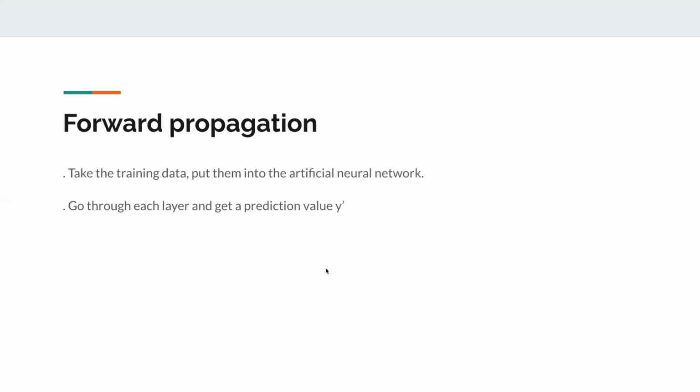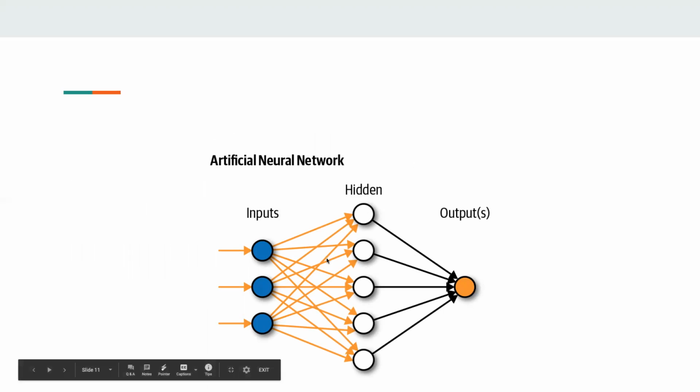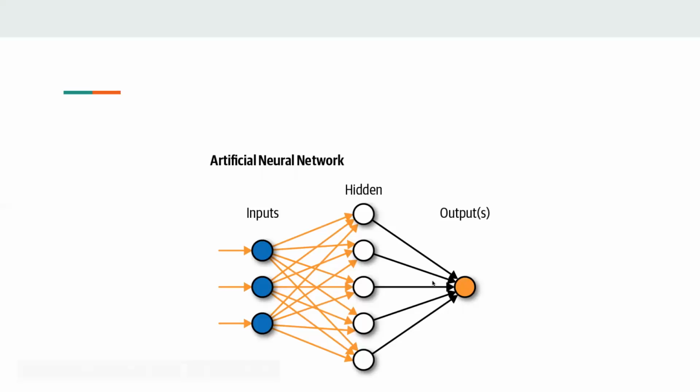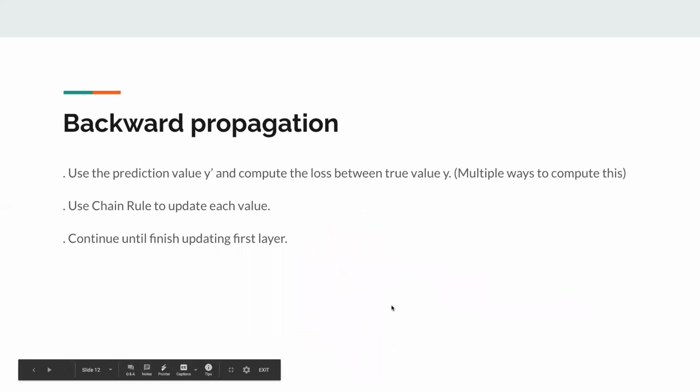Now let's see what forward propagation is. Forward propagation is really simple. You just take an input and put it through the whole network and get an output. The name sounds fancy, but the idea is actually really simple. As you can see over here, you just basically take the input in there, pass it to the hidden neural network, get an output, and that's it. Doing this is just basically a forward propagation. And now let's focus on backward propagation.